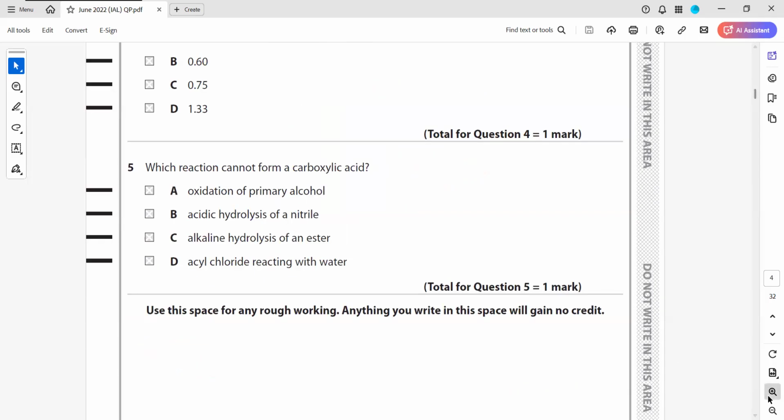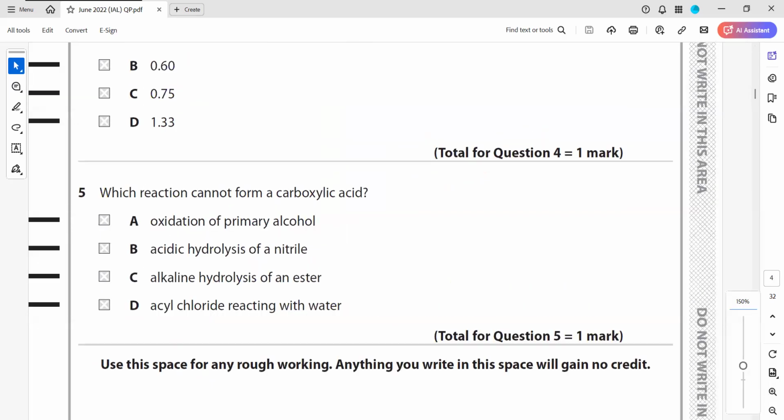Next is: which reaction cannot form a carboxylic acid? Primary alcohol, if I do oxidation of primary alcohol, will it form carboxylic acid? Primary alcohol is oxidized to aldehyde, and aldehyde is oxidized to carboxylic acid. That's right. Acidic hydrolysis of a nitrile group: when a nitrile group is broken down in the presence of acid, it will form a carboxylic acid. Yes, hydrolysis of the nitrile produces a carboxylic acid.